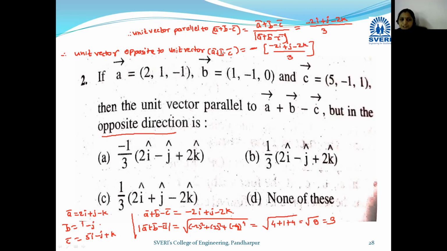ओके, जर आपण साइन डिरेक्शन चेंज केली की साइन चेंज होणार आहे. ओके, so these two vectors are opposite vectors to each other. Okay, so here you can write this equation, 2i minus j plus 2k divided by 3. Okay, so which option is correct here? 2i minus j plus 2k divided by 3. Okay, so option number B is correct. Okay, so in this way, by using the definition of unit vectors, we can solve this MCQ type example like this.